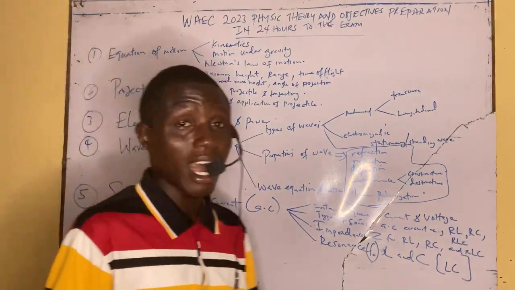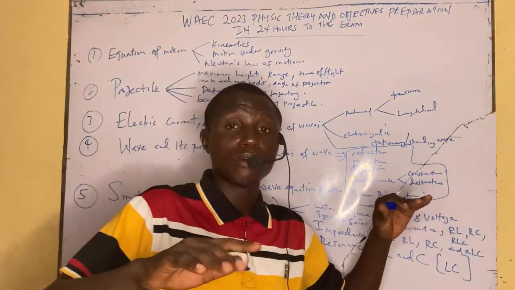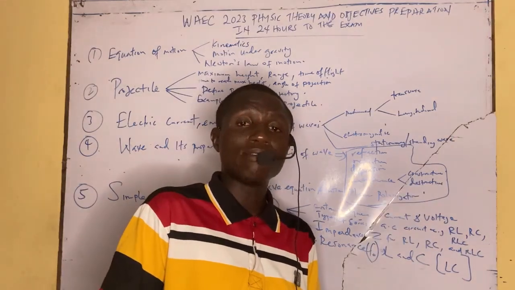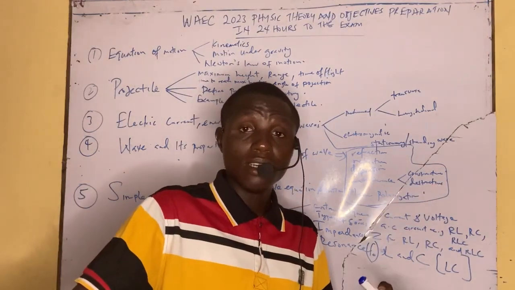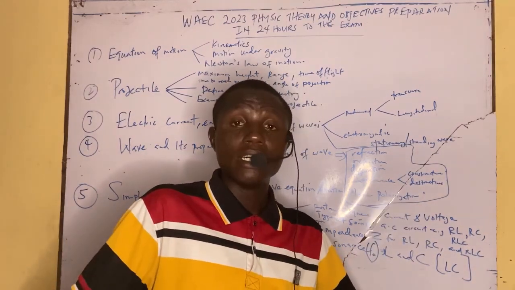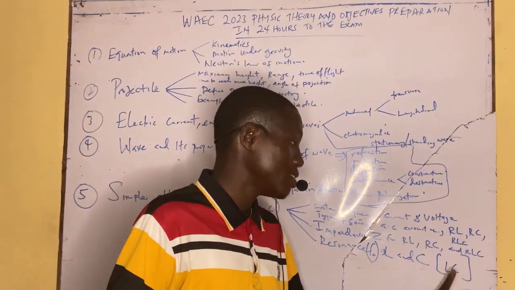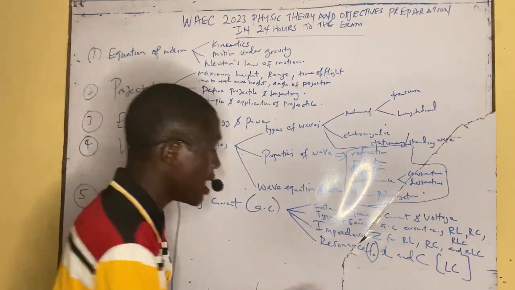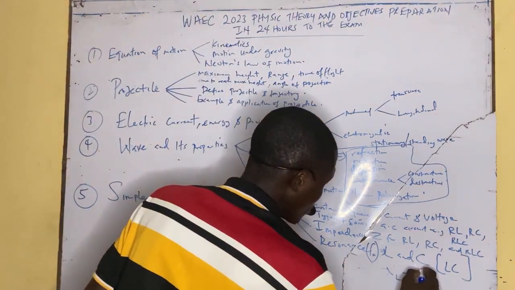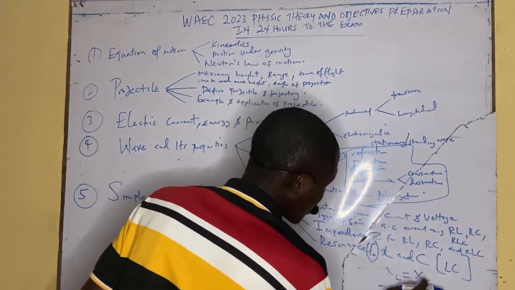What's the resonance? You might ask what's the resonance. It is a place where the inductance is equivalent to the capacitance reactance. That is, XL is equal to XC. This is what we call reactance for inductance and reactance for capacitance.